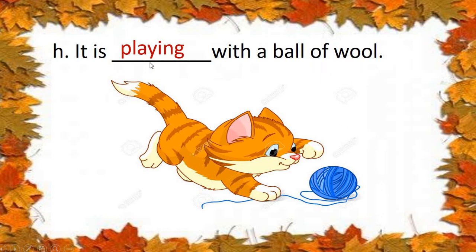The word is P-L-A-Y, play. We are adding ing to show that the action is happening now. Very good. Now I hope you all are understanding it. The action is happening now. It is not over. The cat is still playing with the ball of wool.